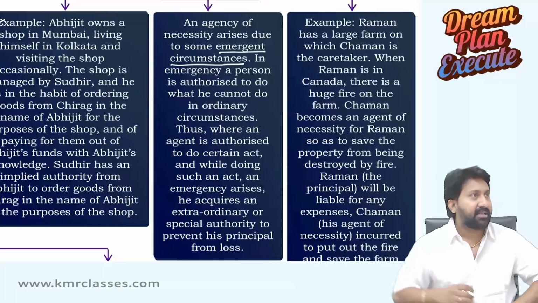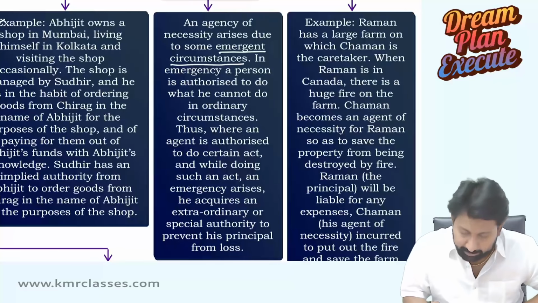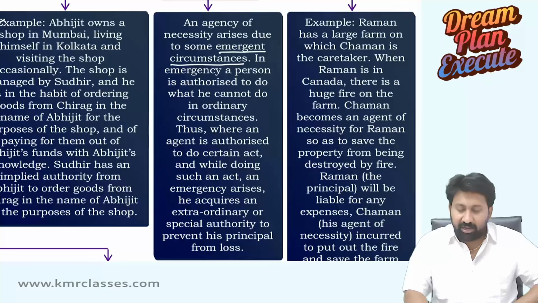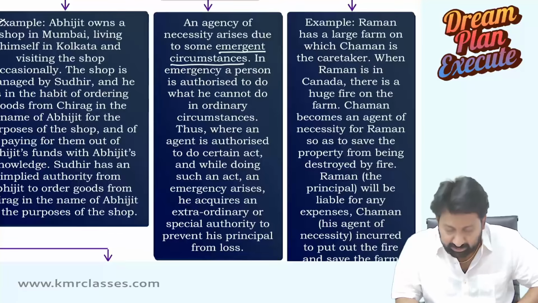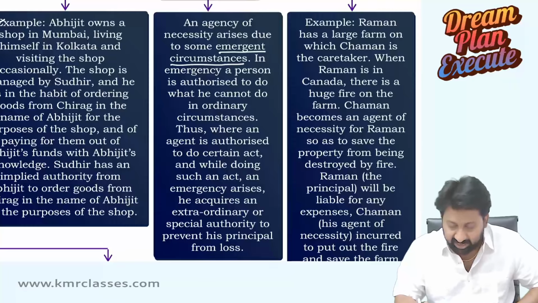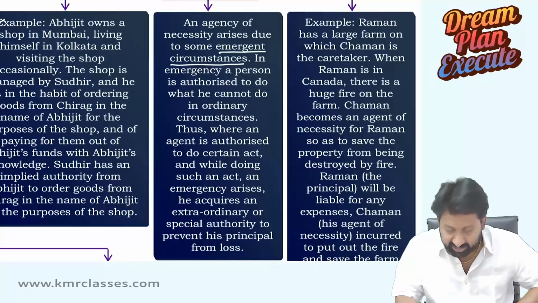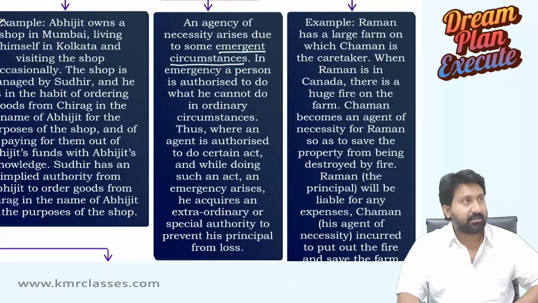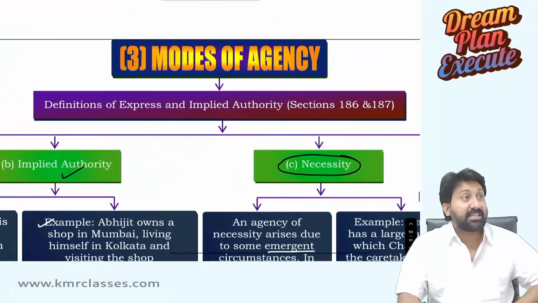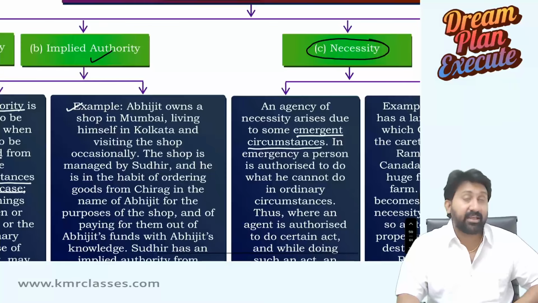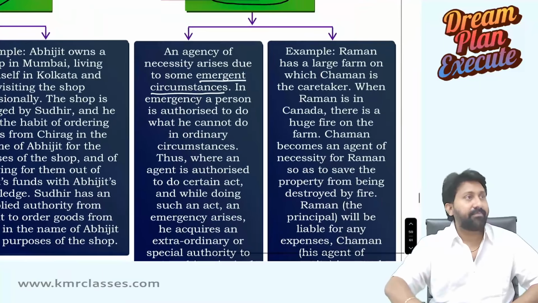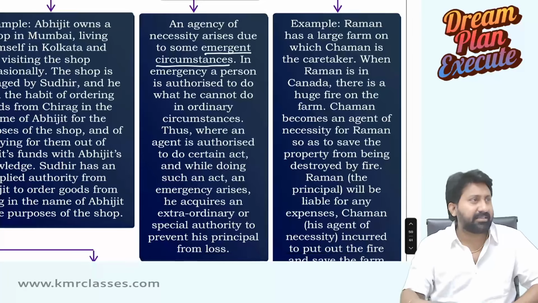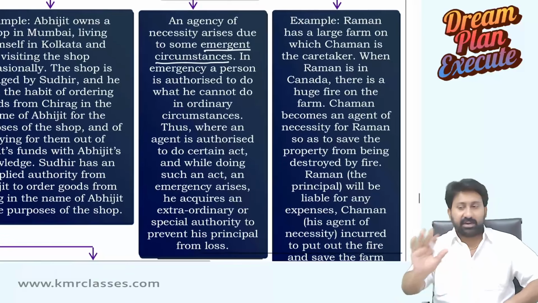Let's read first. In an emergency, a person is authorized to do what he cannot do in ordinary circumstances. Thus, where an agent is authorized to do a certain act, and while doing such an act an emergency arises, he acquires an extraordinary and special authority to prevent his principal from loss. Sir, I did not understand. That is the agency created by necessity. Let us understand. First, read the content clearly. Example, don't read. I will give a super example than this.